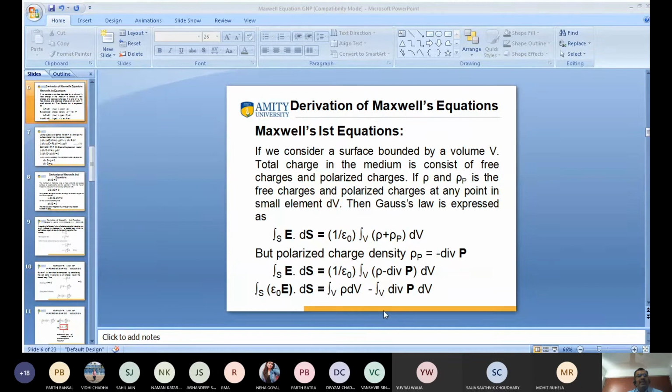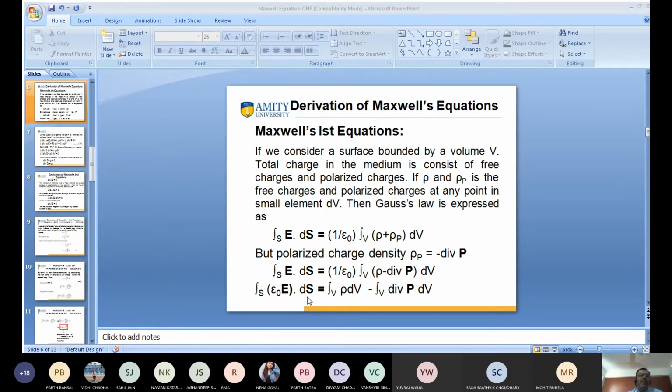So what is this? This is the minus. I want to separate rho into another column, and rho p is another. I want to open this bracket. So what is this? Surface, and this one is 1 per epsilon naught. One is the numerator and epsilon naught is the denominator.